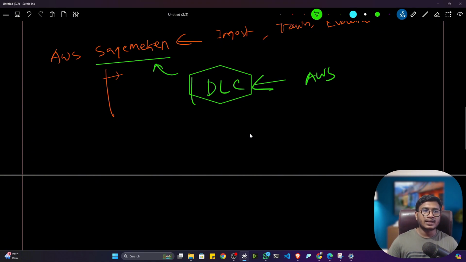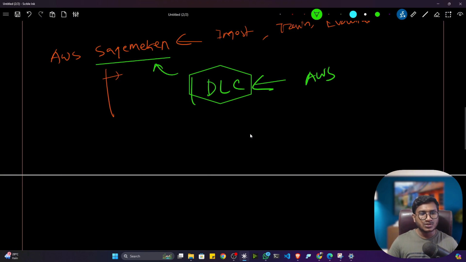Inside the deep learning container, you can install any kind of deep learning package. Let's say you can install Hugging Face, PyTorch, TensorFlow. All the libraries would be already pre-installed there, so you don't need to manually put in the effort to install them. With the GPU configuration, everything would be already there. You just need to take the DLC instance and connect it with SageMaker. That is the idea.